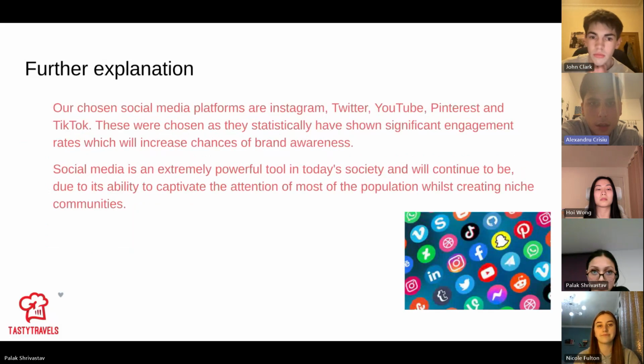So the social media platforms we have specifically chosen were Instagram, Twitter, YouTube, Pinterest, and TikTok. And these were chosen specifically based on their statistics, as they showed significant engagement rates, and also obviously with increasing chances of brand awareness in general.